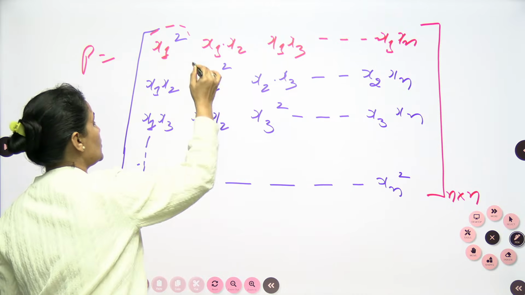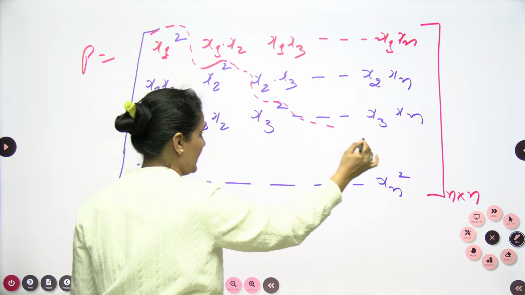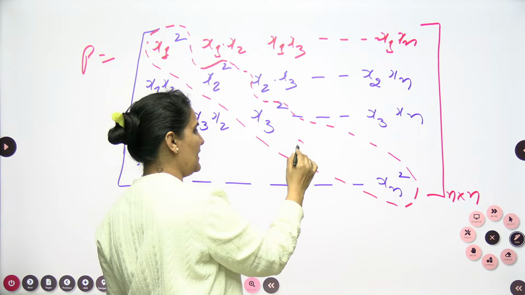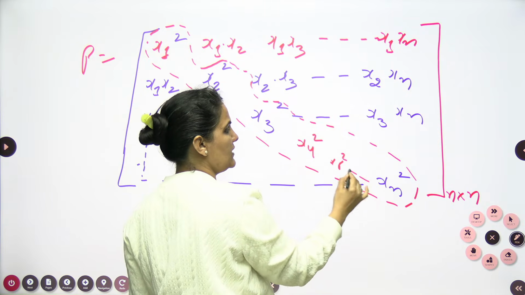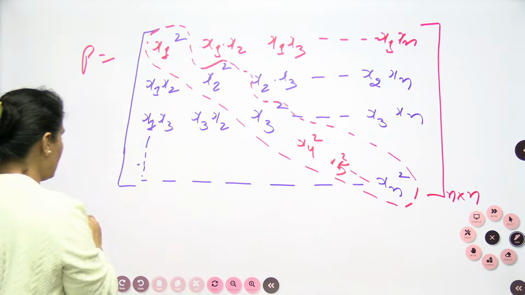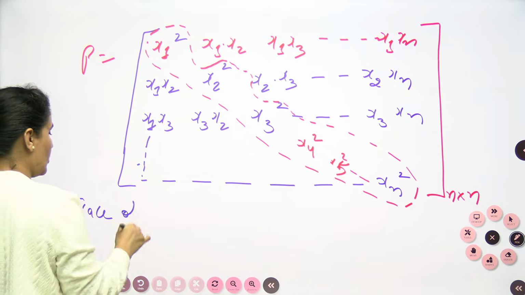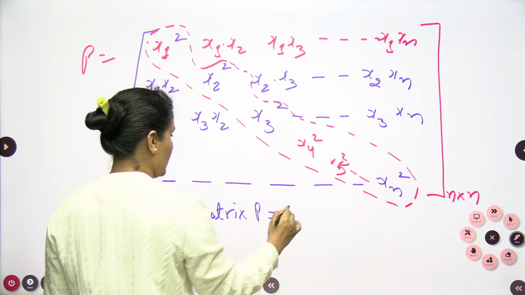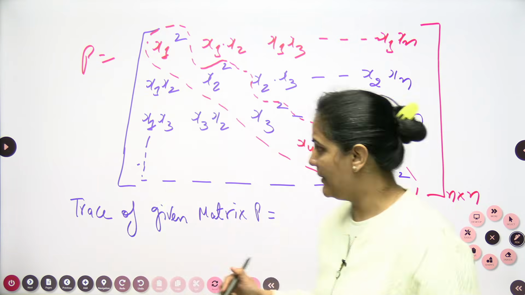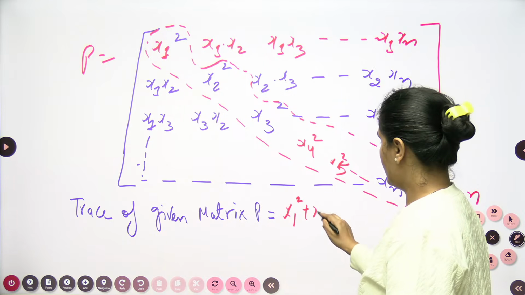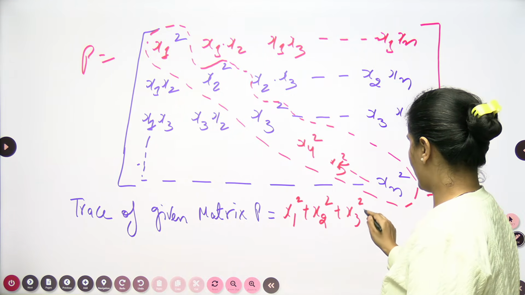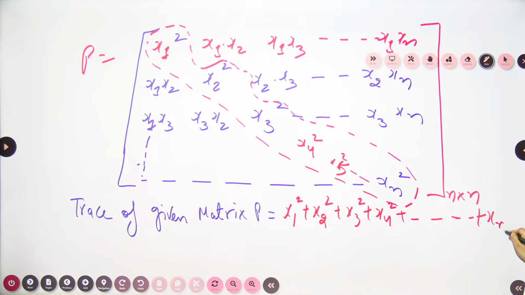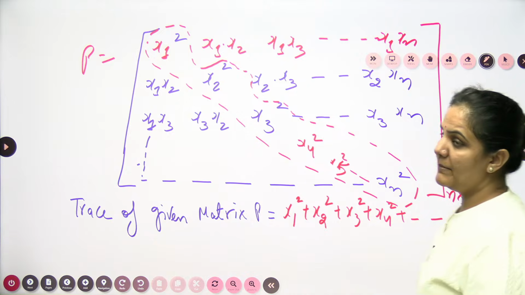If I look here, my matrix is like this one. So these are my principal diagonal elements. For this n cross n matrix P, this will be my principal diagonal. Here we have x4 square, x5 square and so on, right? These will be my principal diagonal elements. So you can write directly, the trace of the given matrix P will be nothing but the sum of all the principal diagonal elements. So it will be x1 square plus x2 square plus x3 square plus x4 square and so on, going up to xn square, right? So this will be the trace.